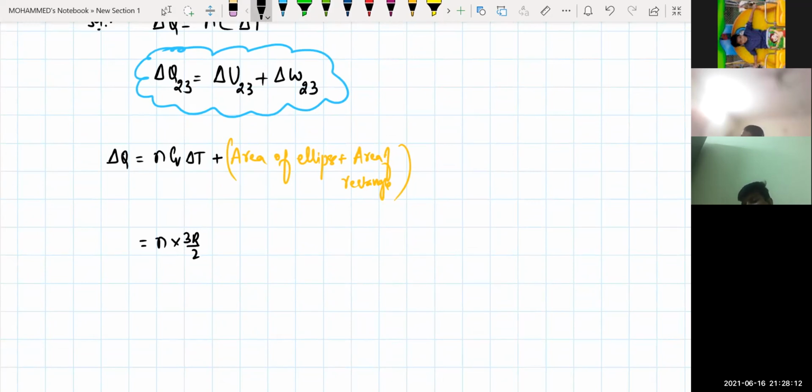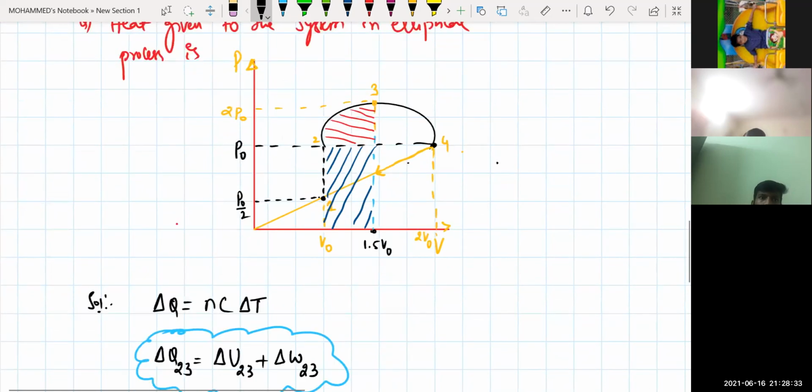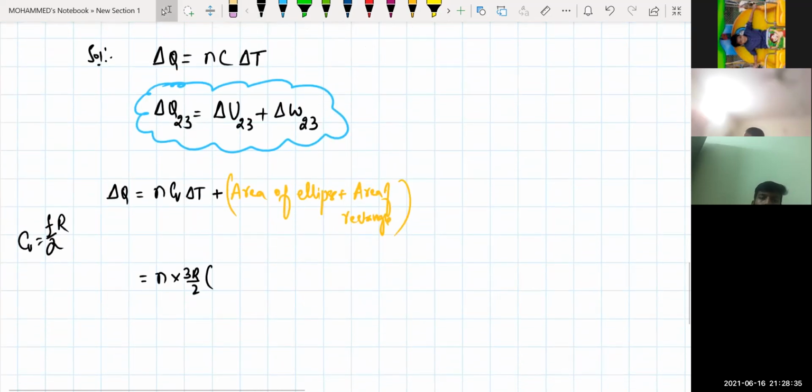Cv will be equal to how much, beta? Cv is equal to the number of degrees of freedom f divided by 2, into R. This is your basic formula for Cv. For monoatomic gas, f, the number of degrees of freedom, will be equal to 3. So it is 3 into R by 2. That's what I have written right now. Now delta T will be equal to how much, beta? From where to where will delta T be? Delta T will be from T2 to T3, T3 minus T2.